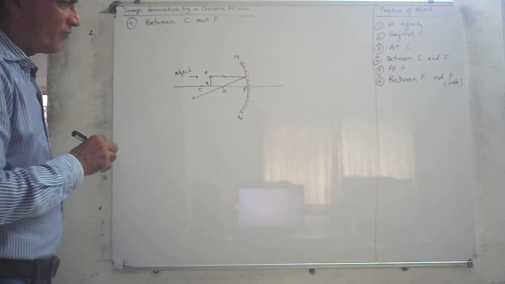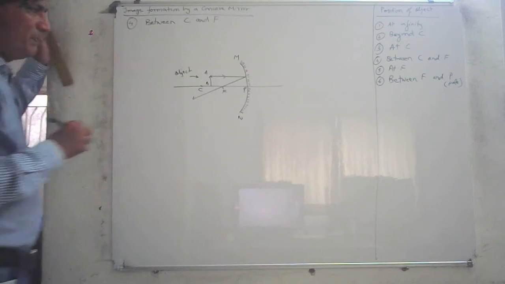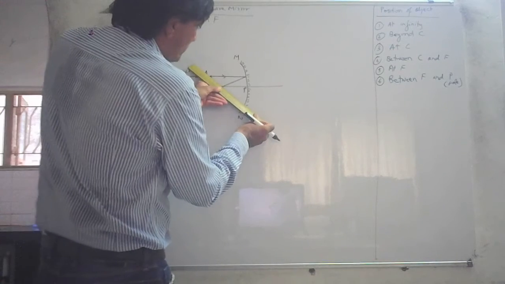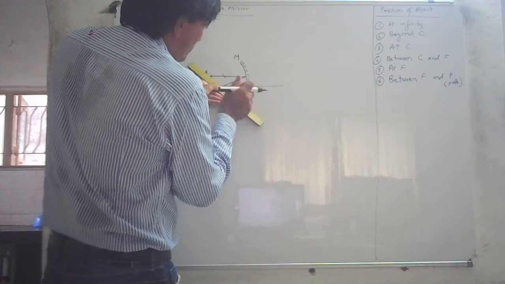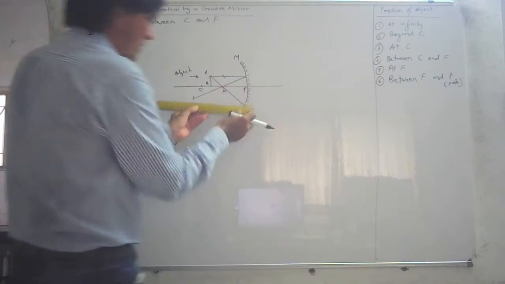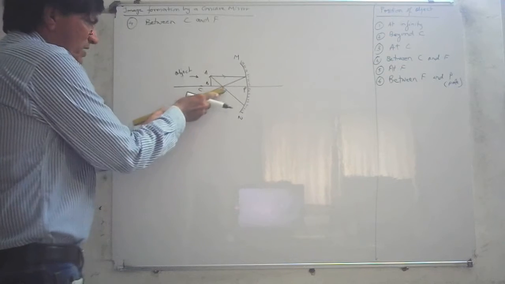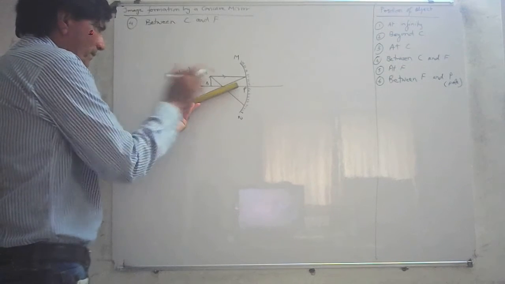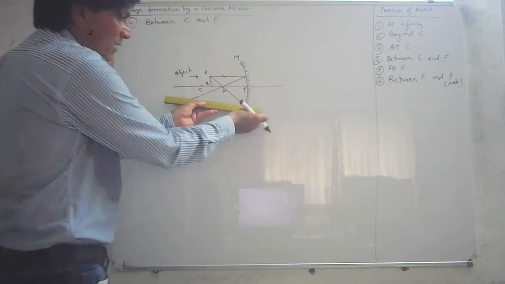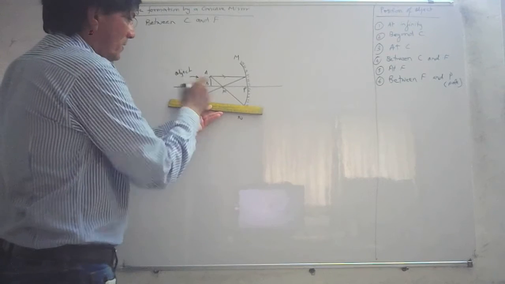After it passes through the focus, the second ray of light, you see, will pass through the focus and meet this way. Alright, and it goes this way. If you have to extend this, extend it further. Now draw this. It must be parallel to the principal axis. Remember that.